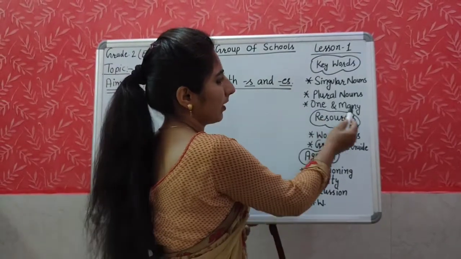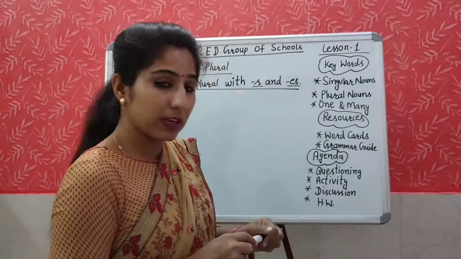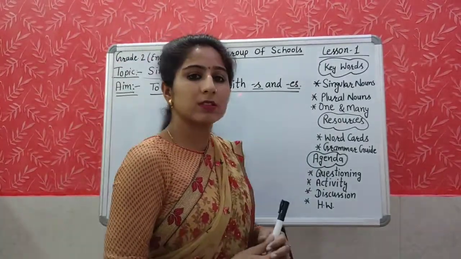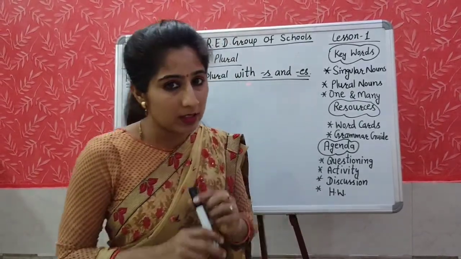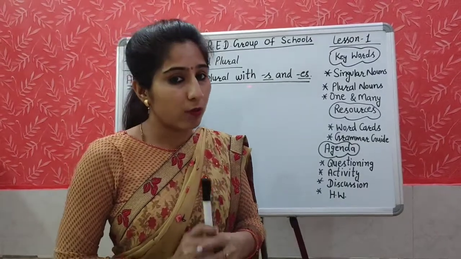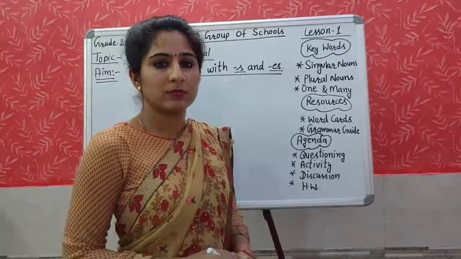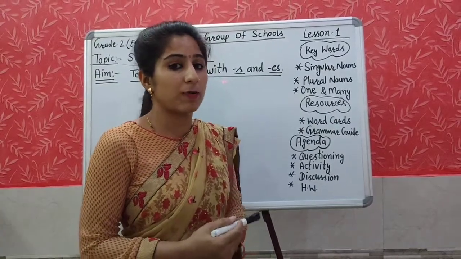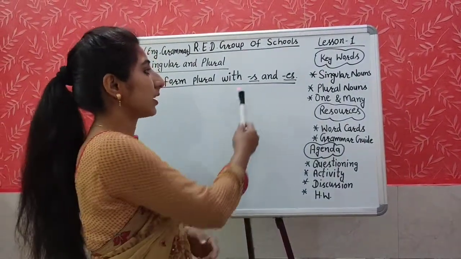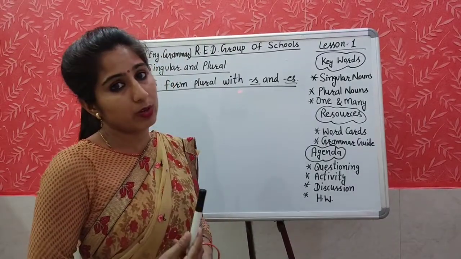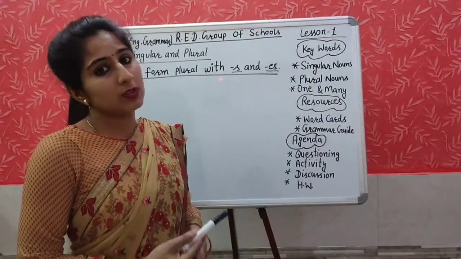Keywords today: one and many, singular nouns, plural nouns. One means one thing, many means more than one, singular means single things, plural means more than one thing. As you learned in the previous class, in our fourth class, I told you about one and many, the singular and the plural things. I told you how to use s and es, where to add s or where to add es. Again, this is our grammar class, so again I am going to tell you these things.